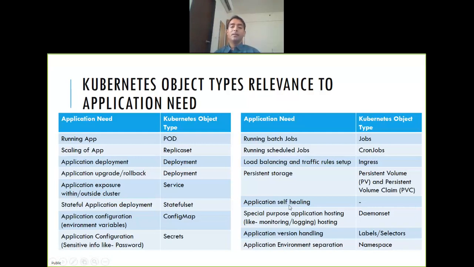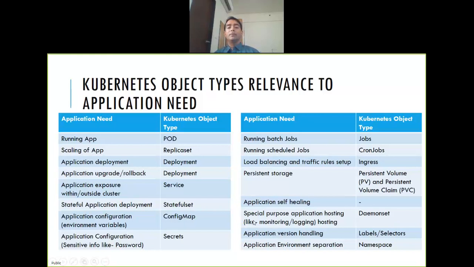Application self-healing. Now, there is no object mapping to this, but this is the nature of the controllers that run behind, right? So let's say replica set. It will take care of all kinds of self-healing. So if one pod is terminated or deleted for some reason, it will ensure that again you have the desired number. So you will define, like, I want my 3 replicas to be there. Then 3 replicas will again be there all the time. So if one is killed, it will again create one more.